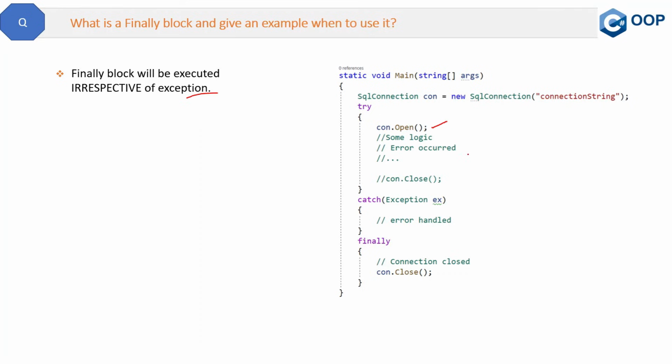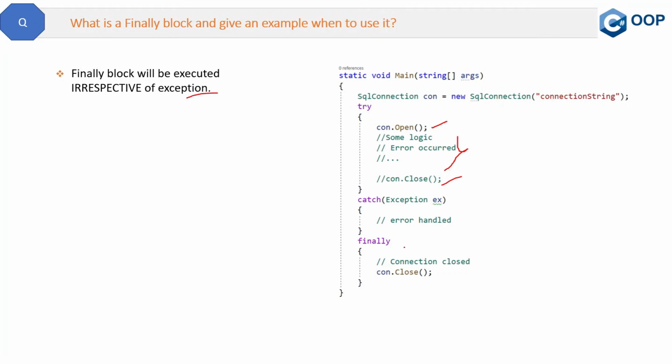Now due to any reason, some error will occur here when the user is executing the application. Then what will happen? This con.close will not execute, right? So how will you make sure that this con.close method executes? Because if you have opened the connection, then you must close it whether any error occurs or not.